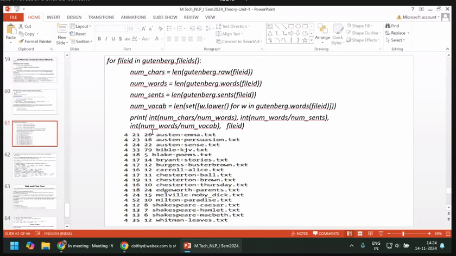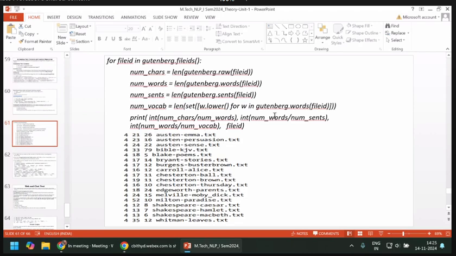And similarly, the second line, it is a print of the second one. What is the second one? Int of number of words given number of sentences. How many words are used in this Gutenberg divided by number of sentences for each file ID, it is 21. And then another way of printing this, int of number of words given by number of vocabulary. That is here 26 for the first text, first file ID. And what is the file ID? This is the file ID, Austen Emma.